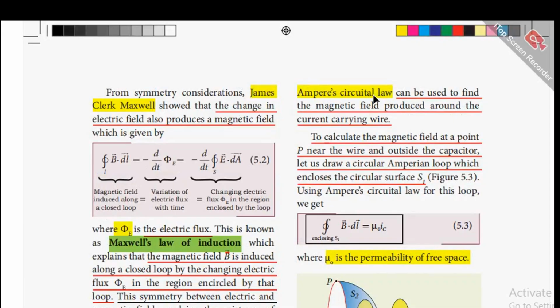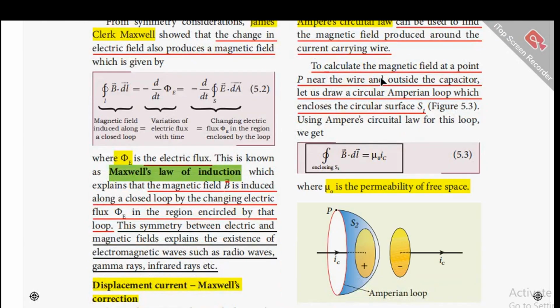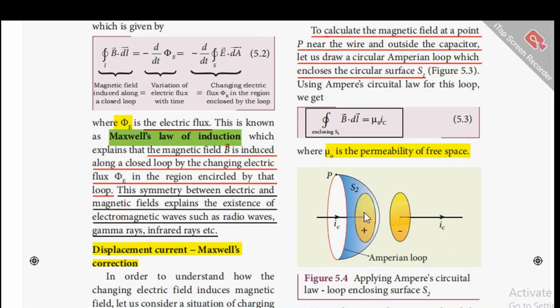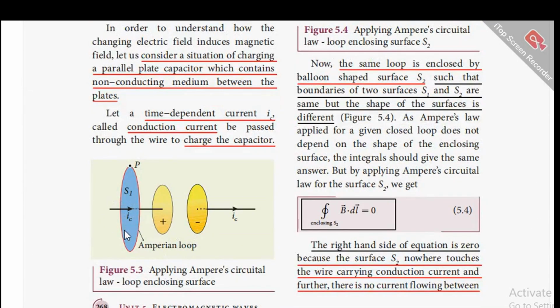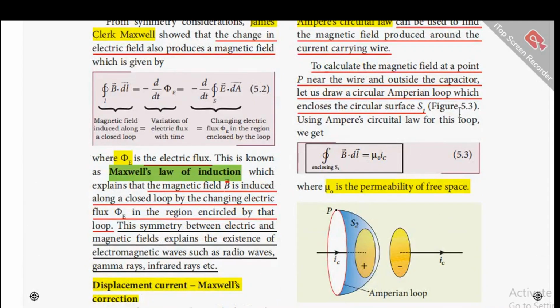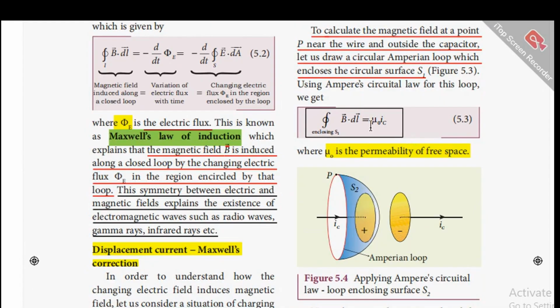Now, Ampere's circuital law can be used to find the magnetic field produced around the current-carrying wire. To calculate the magnetic field at the point P near the wire and outside the capacitor, let us draw a circular Amperian loop which encloses the circular surface S1. This is the Amperian loop, and the conduction current IC is passing through it. So using Ampere's circuital law for this loop, we get this expression 5.3, that is, the line integral of B dot dl equal to mu naught IC, where mu naught is called the permeability of free space.